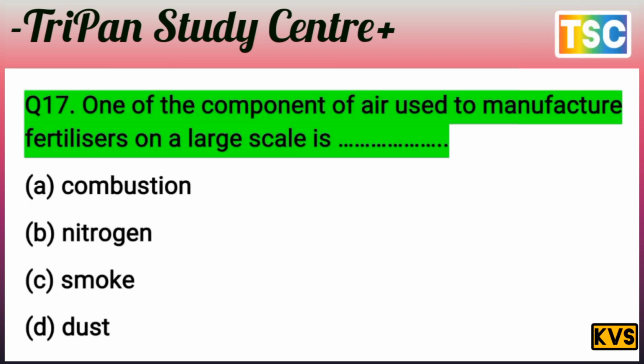Next question on your screen. Question here: one of the components of air used to manufacture a fertilizer on a large scale is dash. You know that the question is very interesting. One of the components of air used to manufacture a fertilizer on a large scale is.